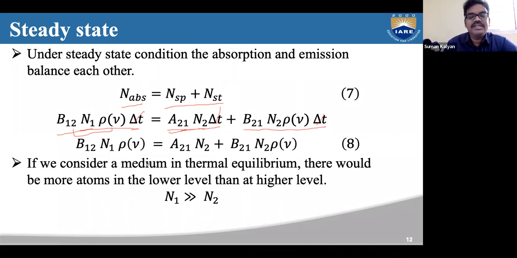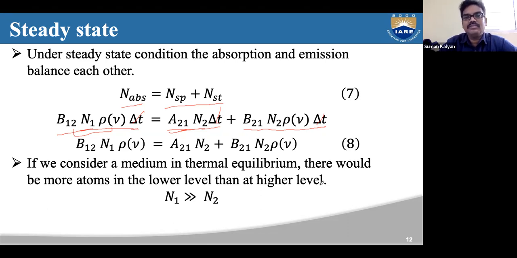Now, if you consider a medium in thermal equilibrium, there will be more atoms in the lower level than at the higher level. So this is what happens, right? We know that all the atoms will try to have the lowest energy.